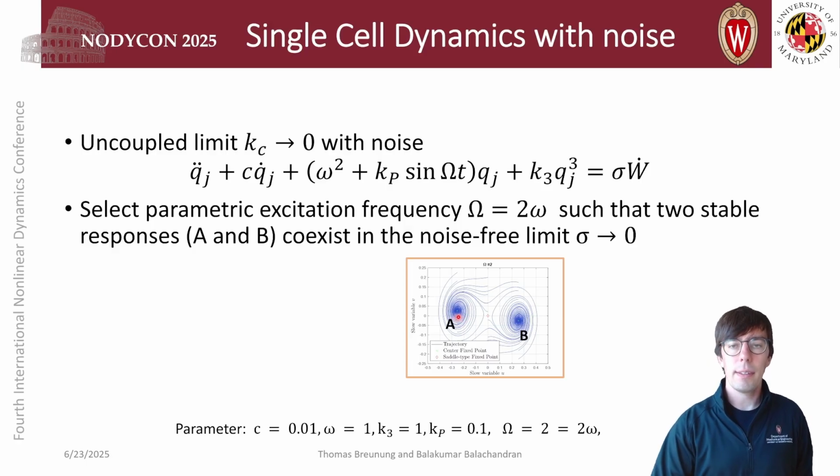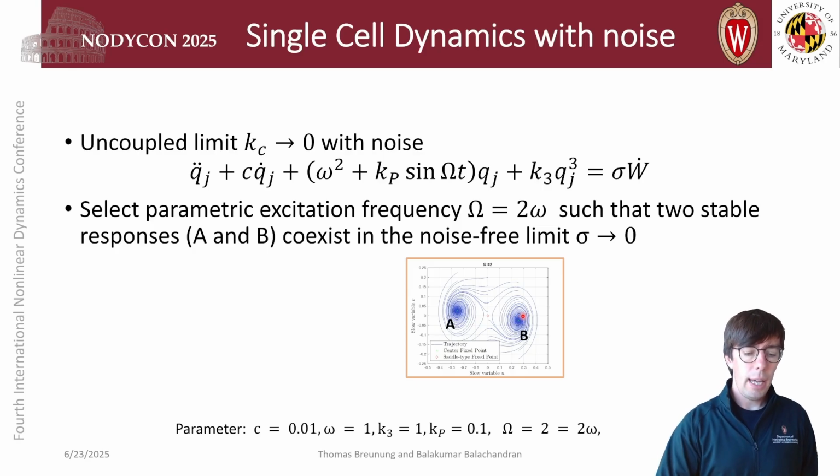So for example, if we start with an initial condition close to the attractor A, we will generally stay close to the attractor for a while. However, after a while, the noise accumulates, and one will observe an escape to attractor B. Similar things can be observed if we start close to attractor B. We will stay close to attractor B for a while, and then we will escape to attractor A.